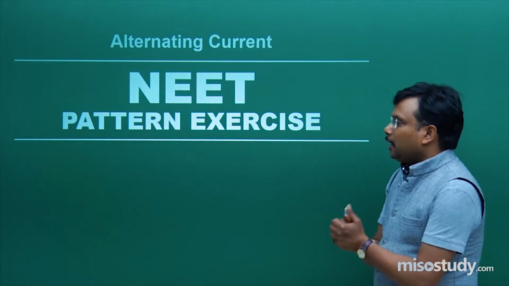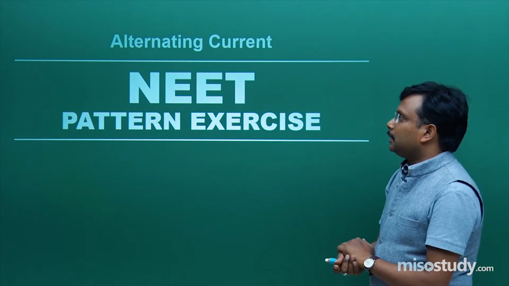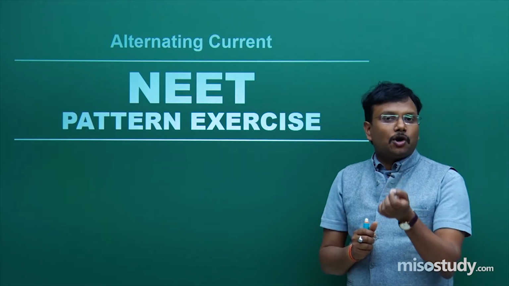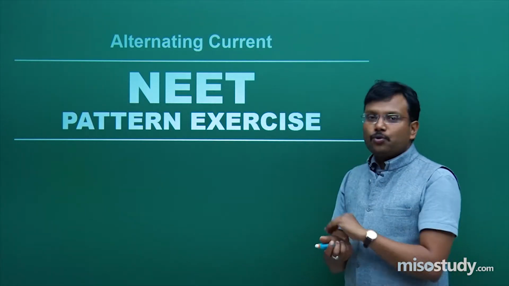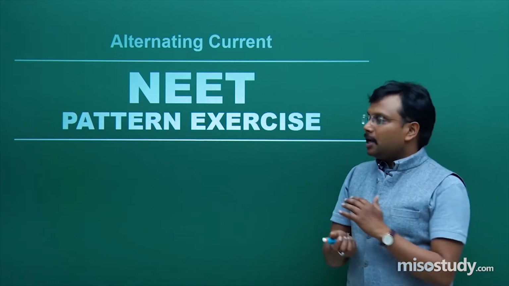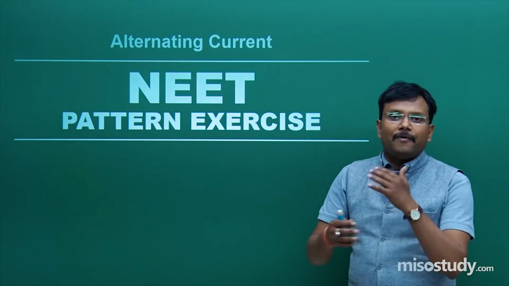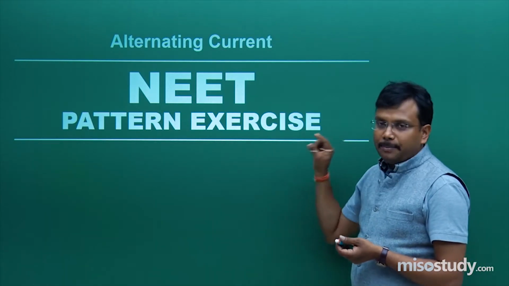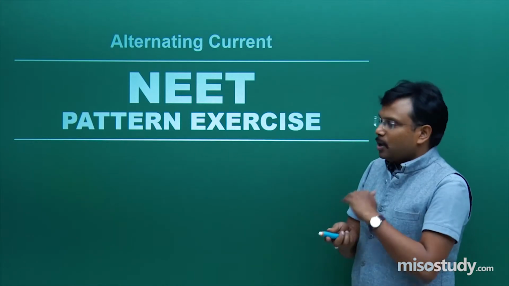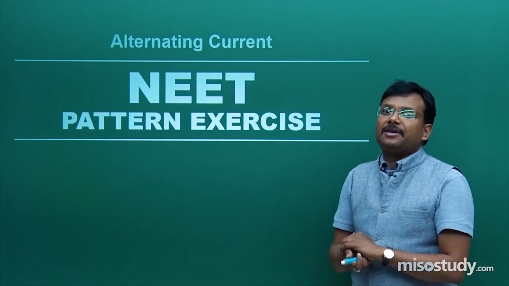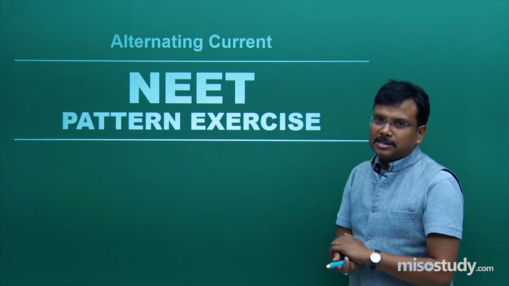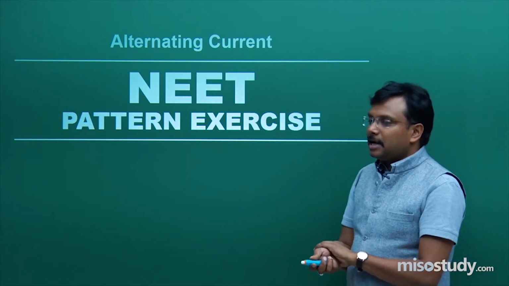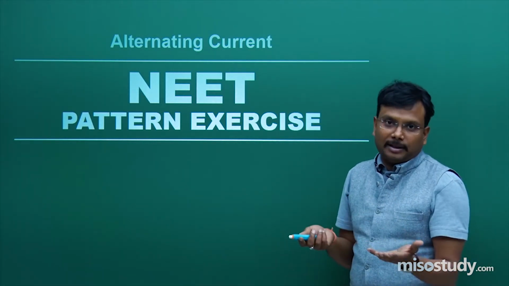One thing I would like to mention initially is that these questions from alternating current require some sort of mathematics, because in a few questions you may have to integrate, in a few questions you may have to put some values and then solve. I will try to provide you a step by step solution, but if at some point you find some mathematical steps slightly complicated, I would suggest you do some practice for that, because if you get questions from this chapter, obviously they will contain that much mathematics.